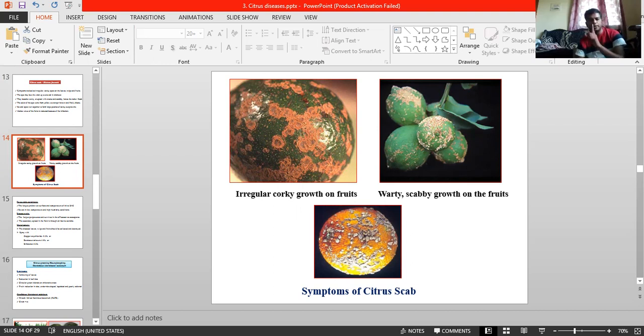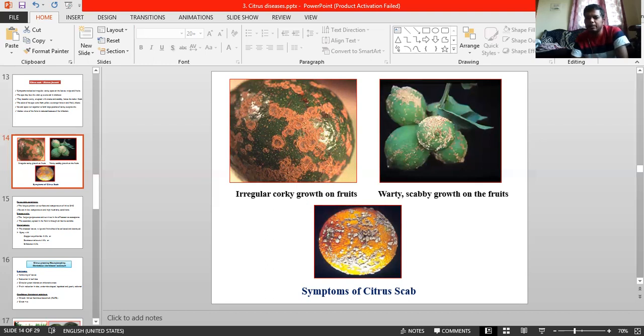Majorly, coming to the fruit symptoms: on the fruit, lesions consist of corky projections. See here, irregular corky projections are there. The scabby part is the major thing, which often breaks into scabs affecting larger areas of the fruit. The surface becomes rough and distorted. Due to all these symptoms, the market value of the fruit is reduced considerably. No one will buy it.